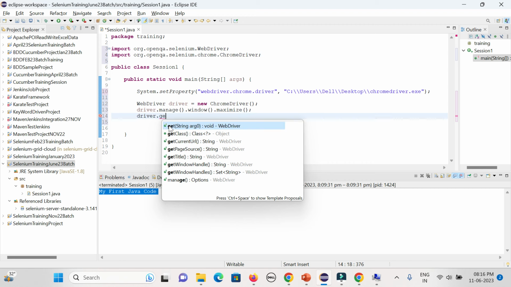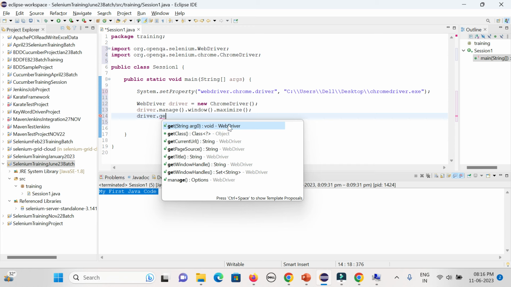So what is the get method? Get is the method coming from the WebDriver. You could see that is the WebDriver, and the return type is void. I need to pass the argument, which is a String. String means within double quotes you have to give it. It will not return anything, meaning it will only perform the action, but it will not return anything in the console. That is the reason it is called the void return type.